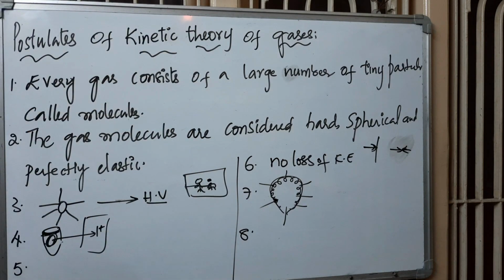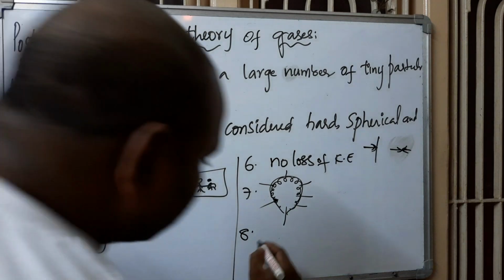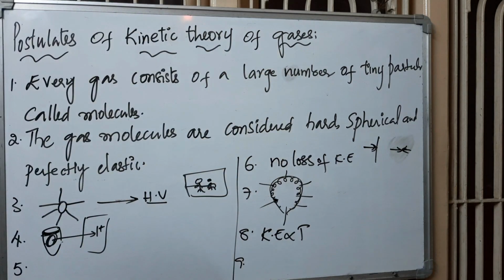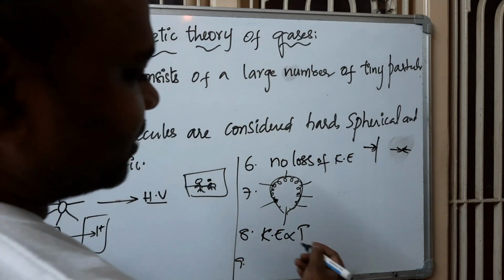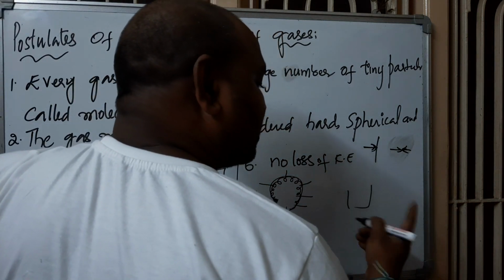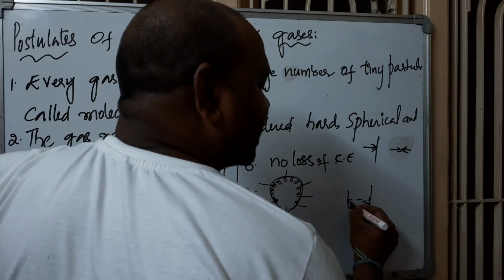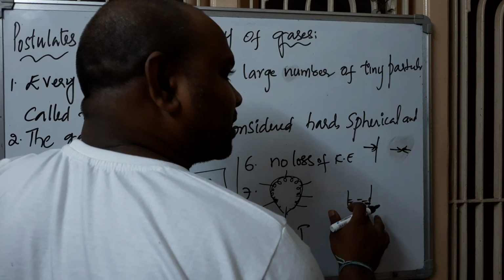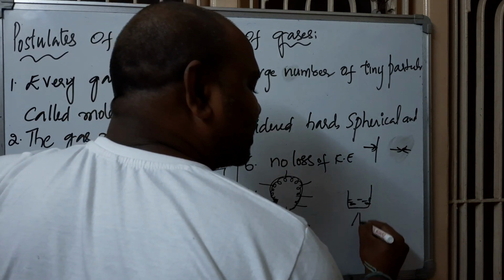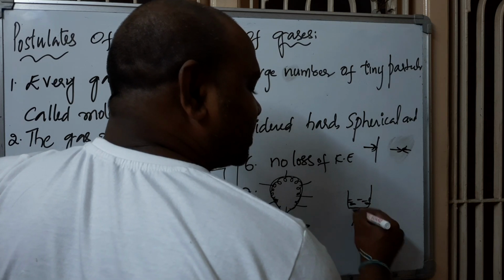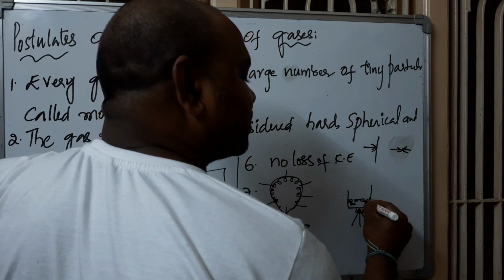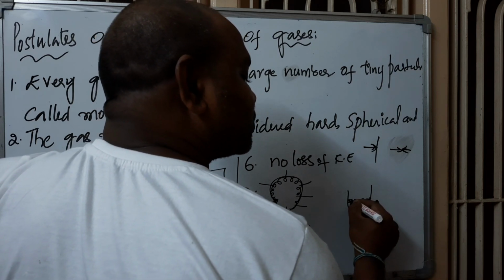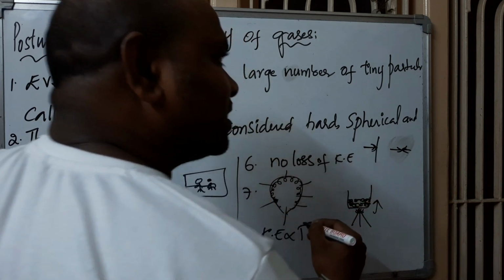Now coming to the eighth point. The average kinetic energy of the gas molecules is directly proportional to the absolute temperature, that is KE is directly proportional to T. Why I discuss this: if you take a beaker with water, you can't see the movement of the molecules because it is still. When you keep this beaker of water on a stove, after some time you can see the movement of the molecules, because as the temperature increases, the kinetic energy of the molecules also increases.